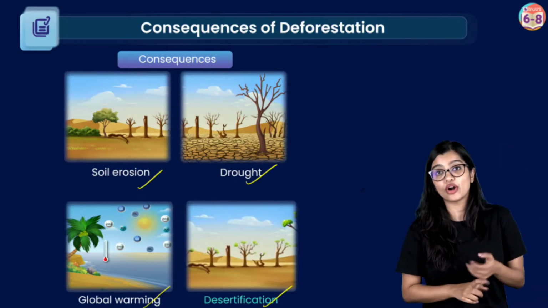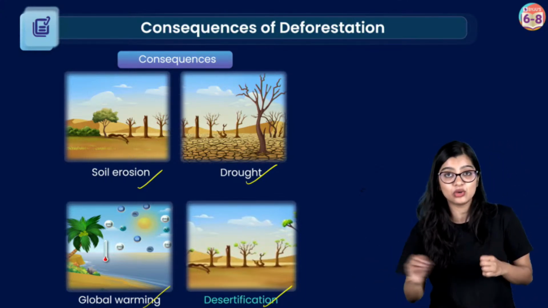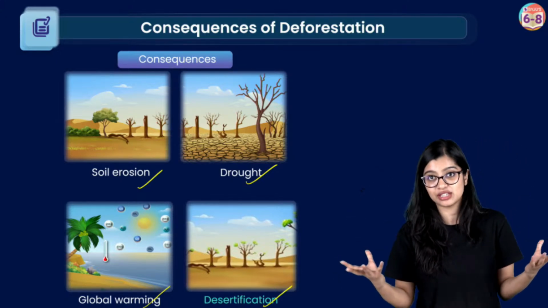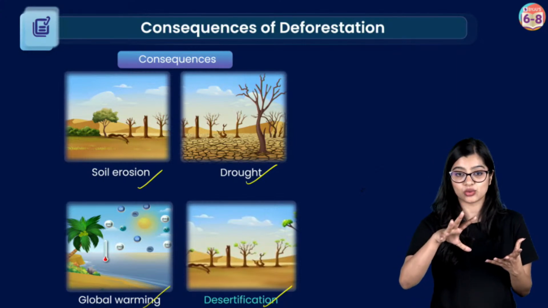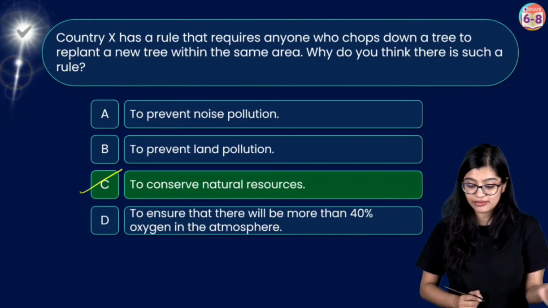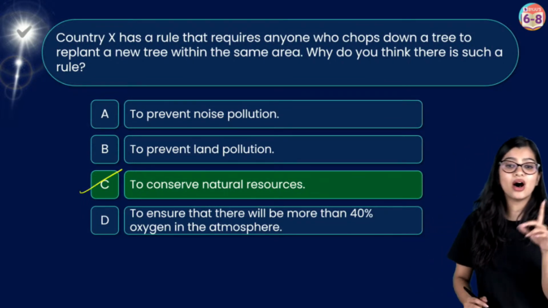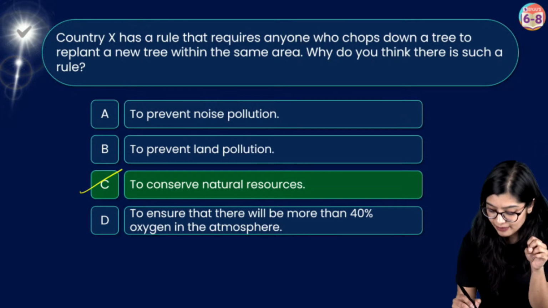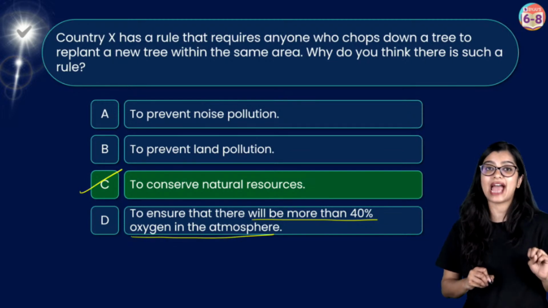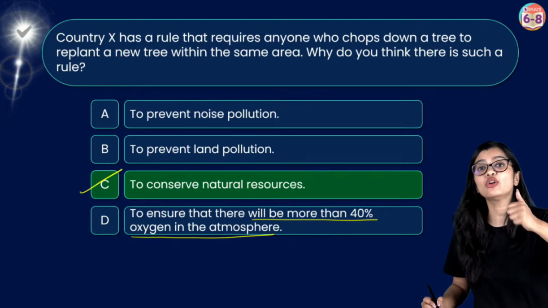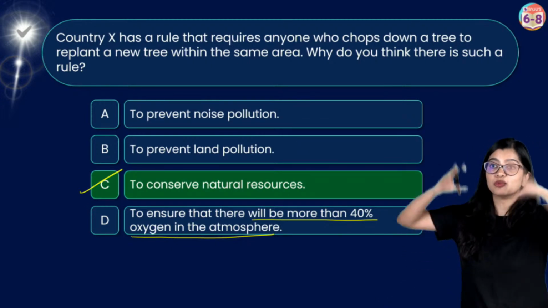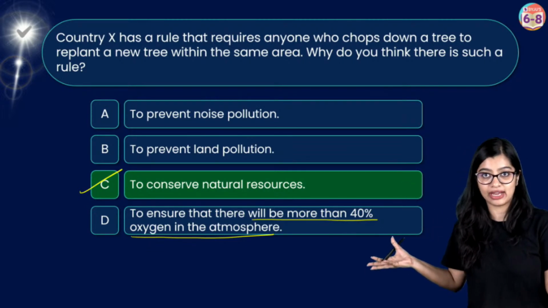It also contributes to loss of habitat because so many animals will lose their homes, and it can lead to various other climatic changes that affect natural resources. Which is why the main intent is to conserve natural resources. Now, let me ask you one thing. It says that to ensure there will be more than 40% of oxygen in the atmosphere. I'll agree with you if you tell me we should plant trees to make sure there is more clean air available, right?